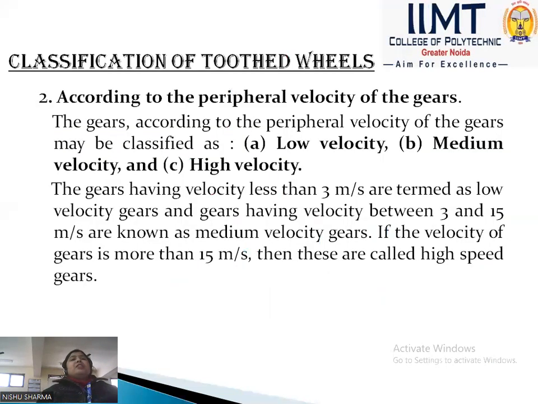The next classification of the gear is according to the peripheral velocity of the gear.